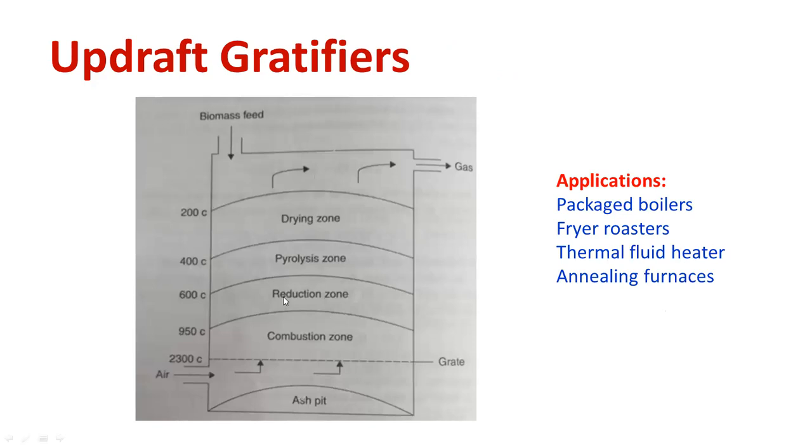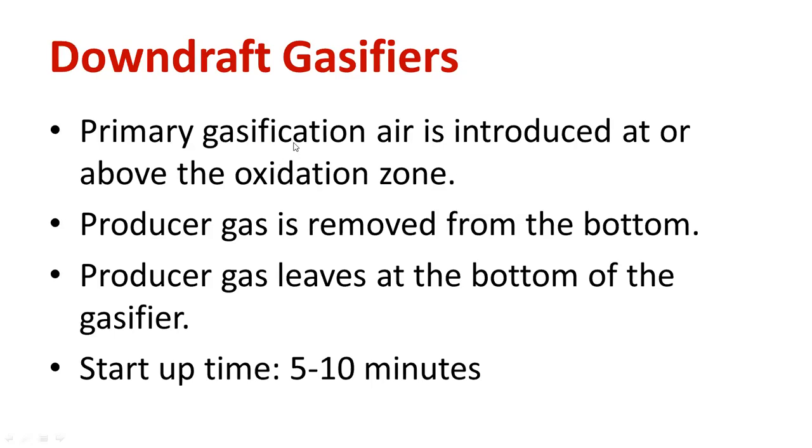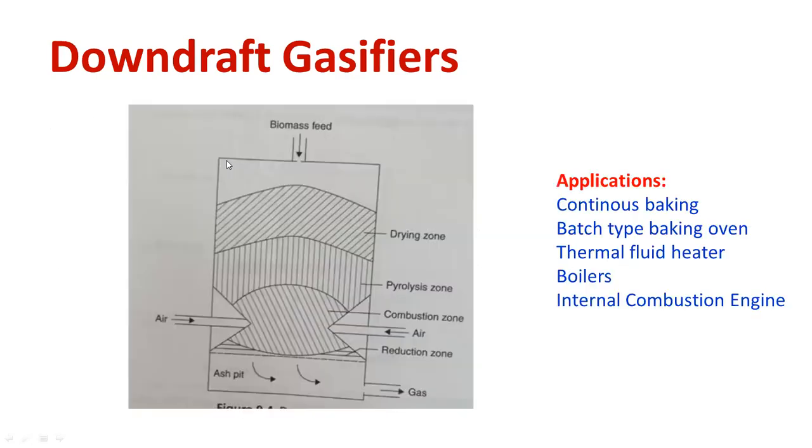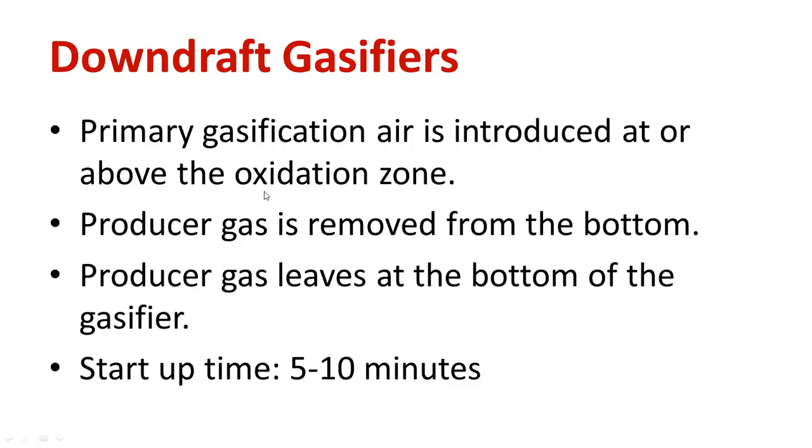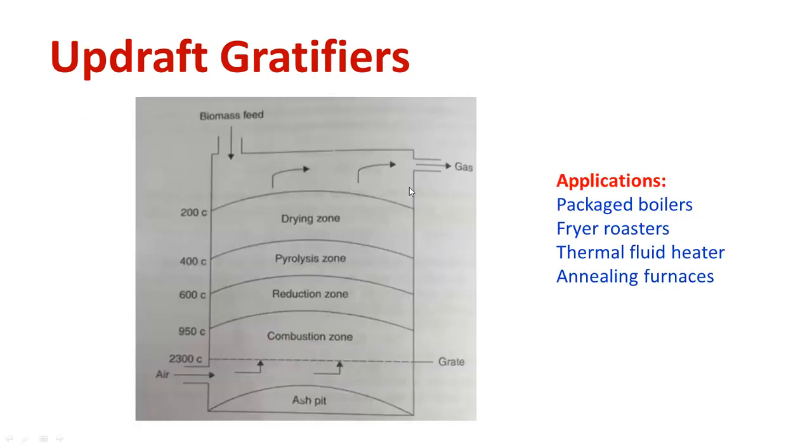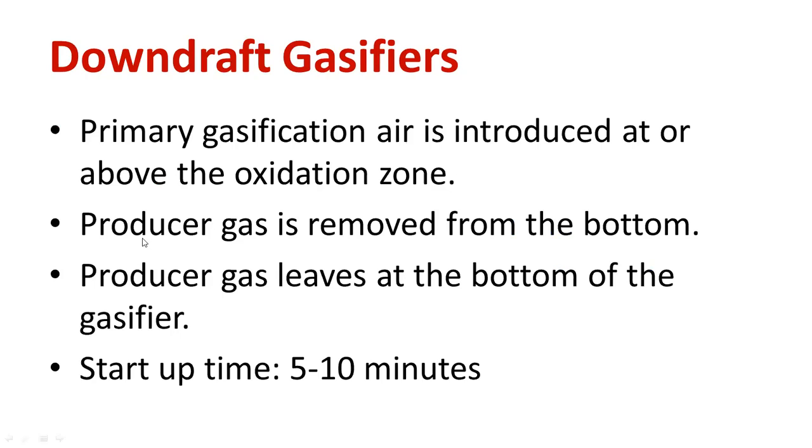As you can see, there are different zones: combustion zone, reduction zone, pyrolysis zone, ultimately drying zone. Here we are able to get the gas. These are the applications. Regarding the downdraft gasifier, it is a very important question for your university examination. So better you draw the diagram. The airflow will be different. Primary gasification air is introduced above the oxidation zone as shown in the diagram. Similarly, producer gas is removed from the bottom and the starting time will be 5 to 10 minutes.